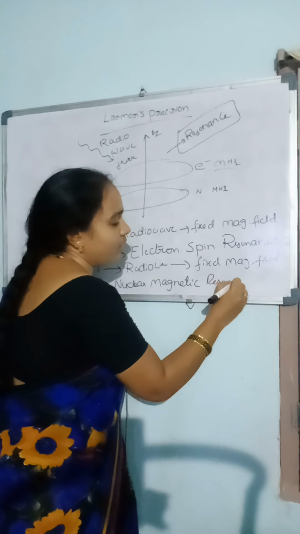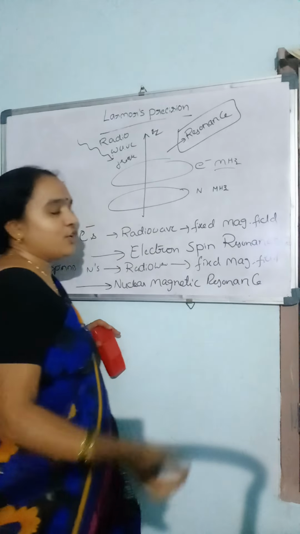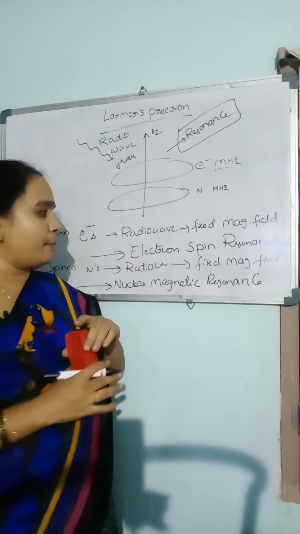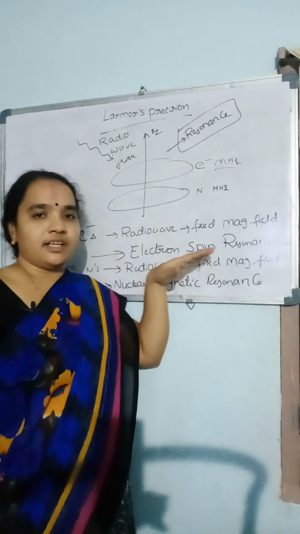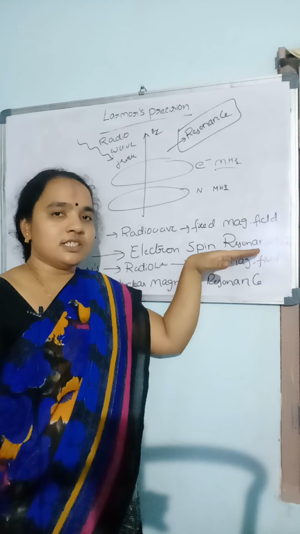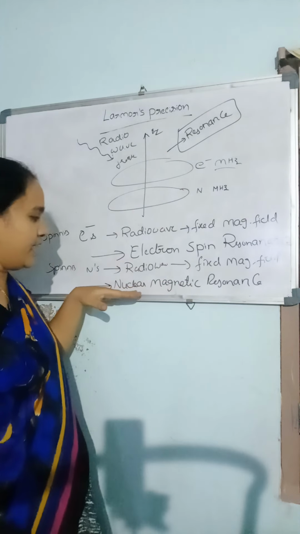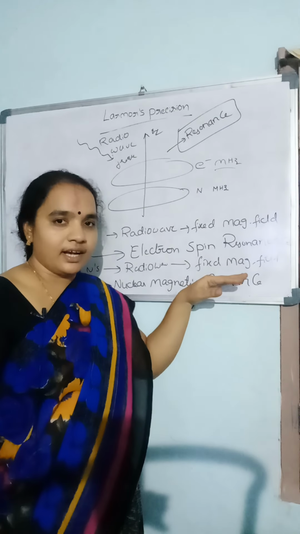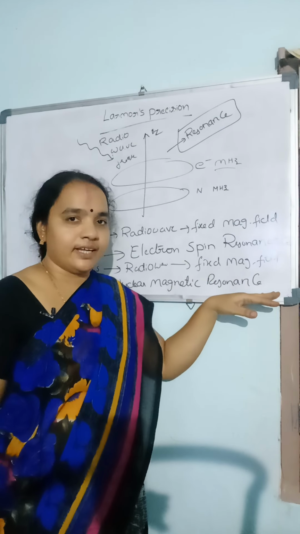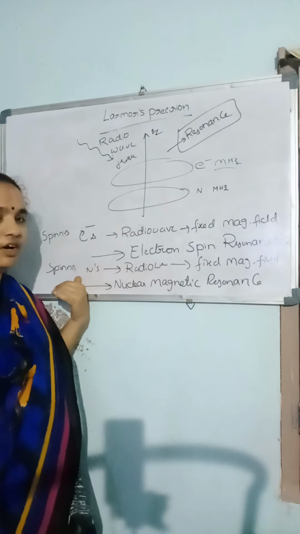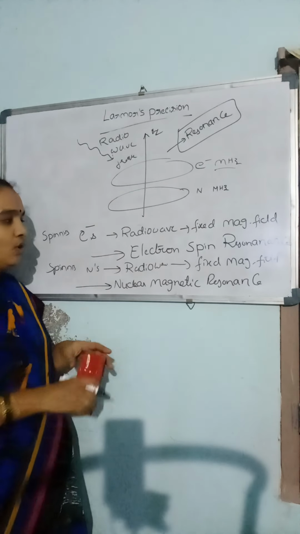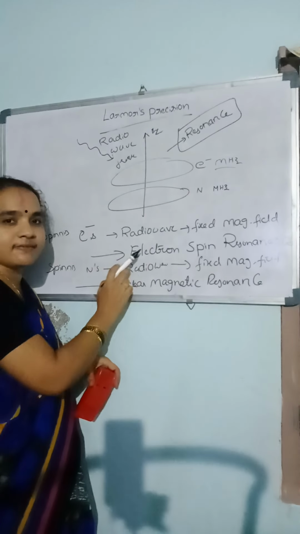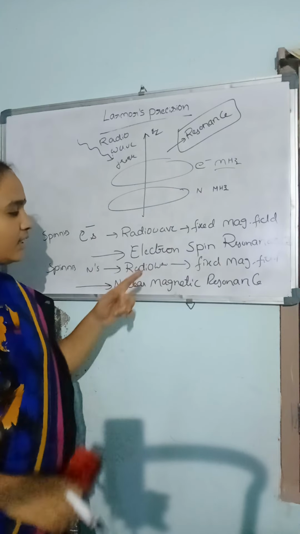So we observe two different types of spectroscopy: electron spin resonance spectroscopy for the spinning electrons, and nuclear magnetic resonance spectroscopy for the spinning nucleons at a fixed magnetic field. So we observe two resonance phenomena in the radio wave region. What are they?